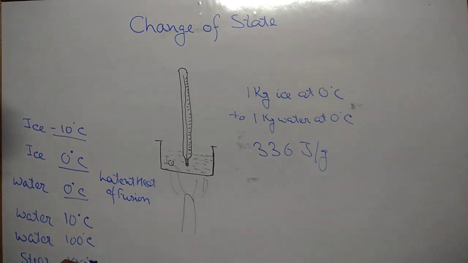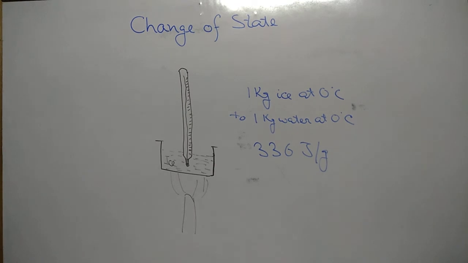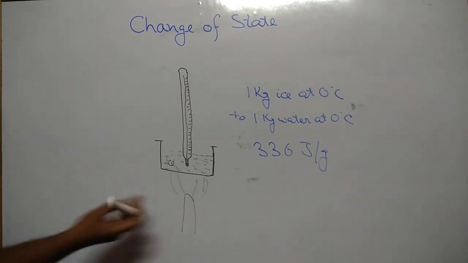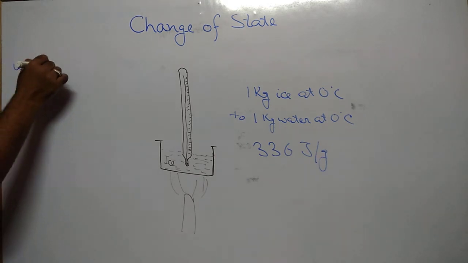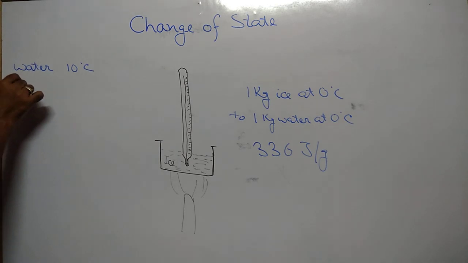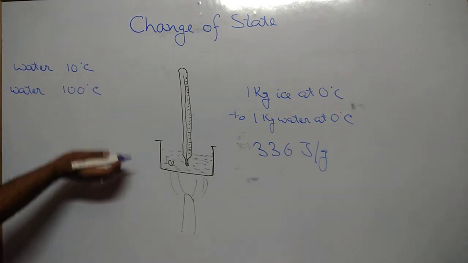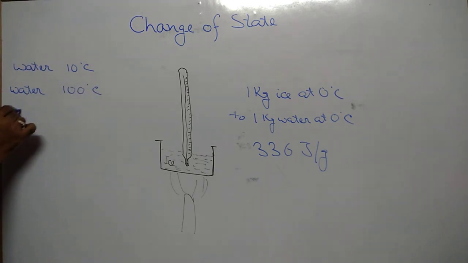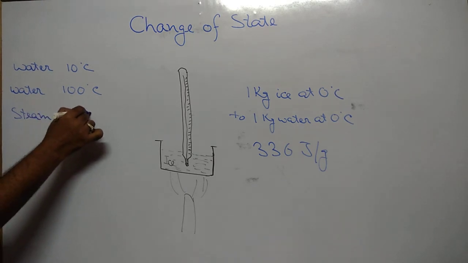Hope you are able to see this last line. See, if we increase this heat further, water at 0 degrees centigrade reaches water at 100 degrees centigrade. If we further supply heat energy, what happens? Steam, we observe steam at 100 degrees centigrade.